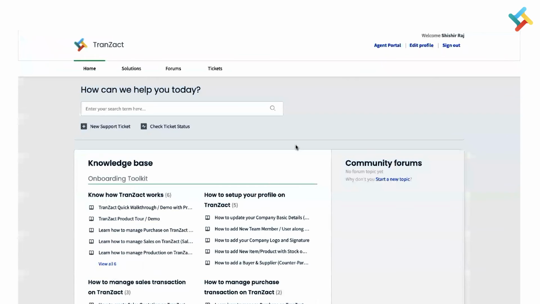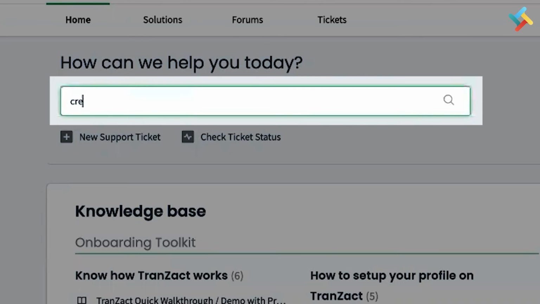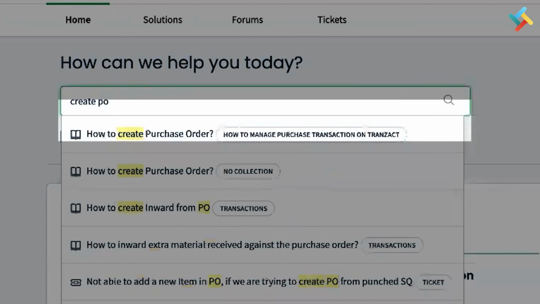Now, if I go back, so what are FAQs? FAQ is that segment where we have stored videos and articles for your help. So suppose you have a query related to how can I create a purchase order. You can simply go ahead and type here create PO.